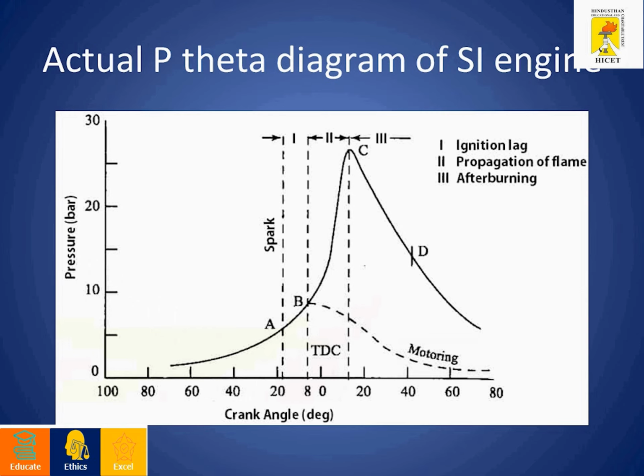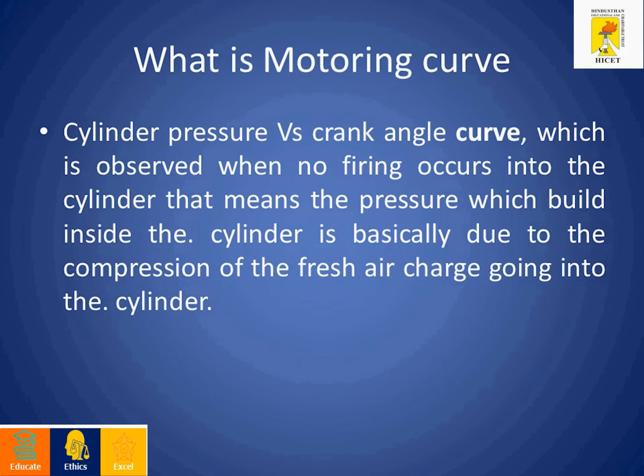Below that we have another curve, called the motoring curve. So what is the motoring curve? If you have fuel and air, that is petrol and air, inside the engine cylinder, due to the chemical reaction between air and petrol, some heat energy will be released. But in this motoring curve, without any fuel, without any chemical reaction, only the air is compressed. So this is called the motoring or non-firing curve.